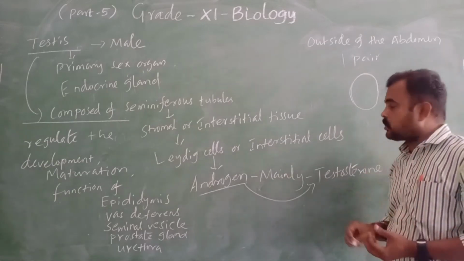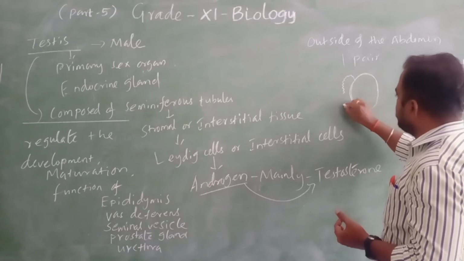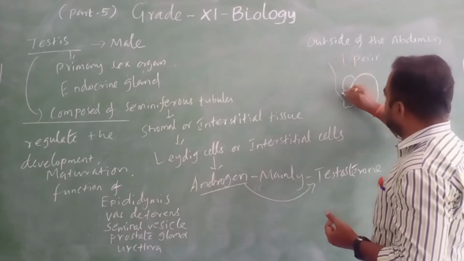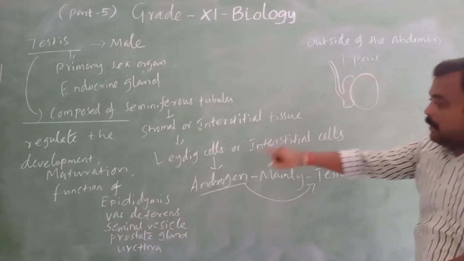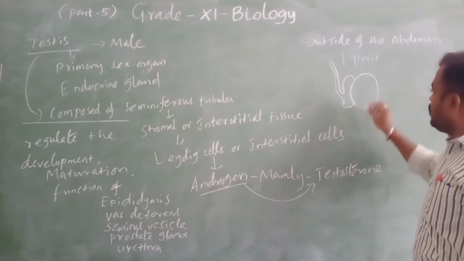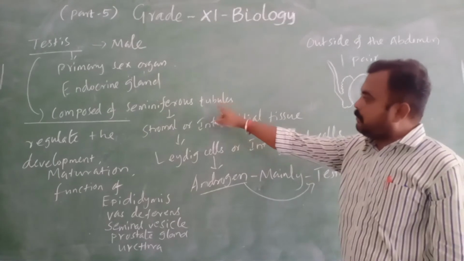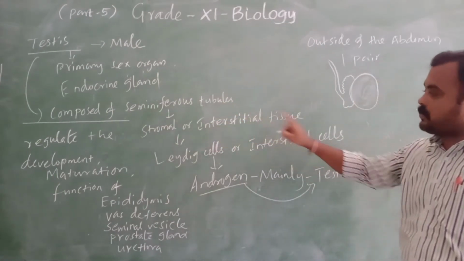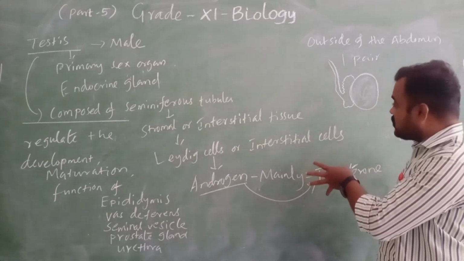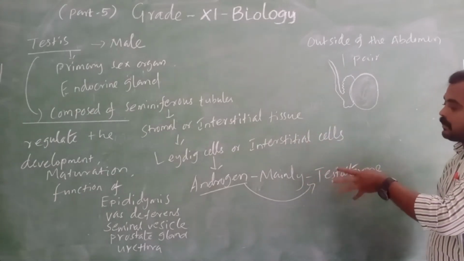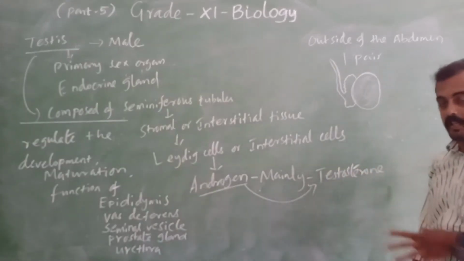That is one pouch. So here seminiferous tubules are present. From that the vas deferens arises. Okay, this is called the epididymis. Inside we have what? Seminiferous tubules. Those seminiferous tubules have stromal or interstitial tissue, which consists of Leydig cells and interstitial cells. That cell releases what? Androgen. So mainly it is called testosterone.